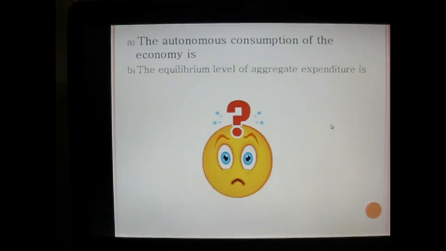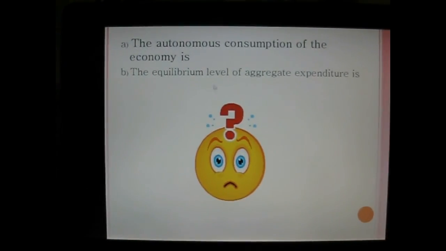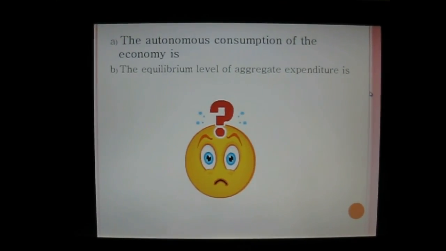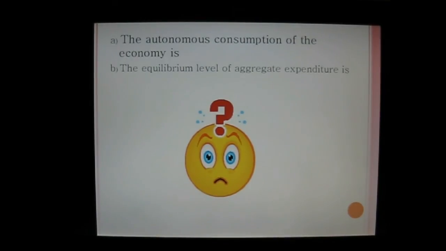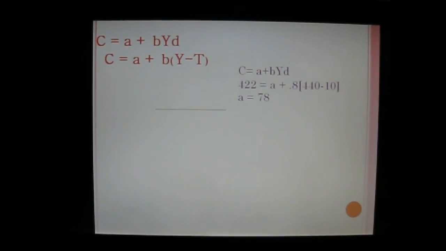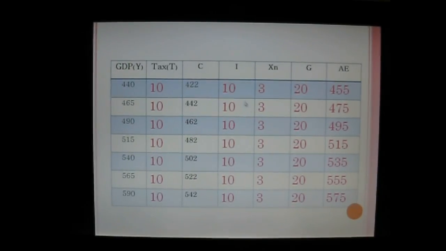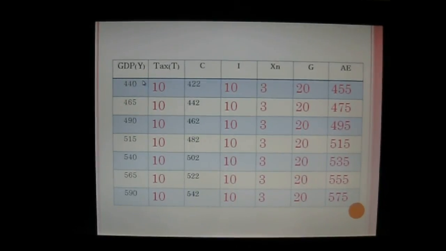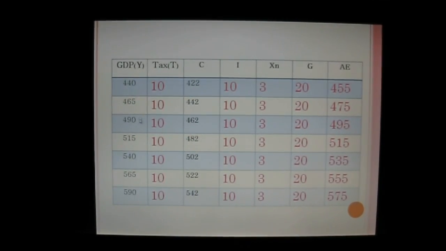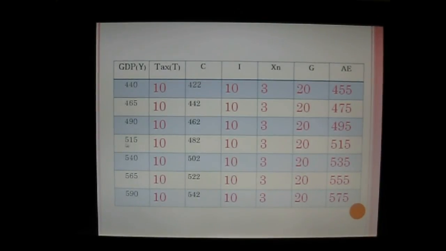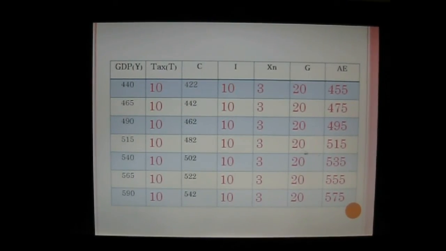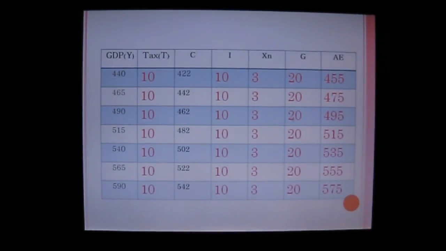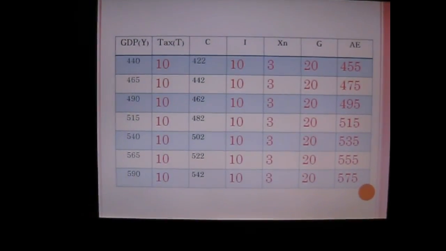The next question. The equilibrium level of aggregate expenditure is how much? Equilibrium is where Y equals AE. Let's look at the table again. Find the point where Y equals AE. As we look slowly at the table, we can see that in this column, 515 is equal to AE 515. So the answer is 515. Thank you for your attention.